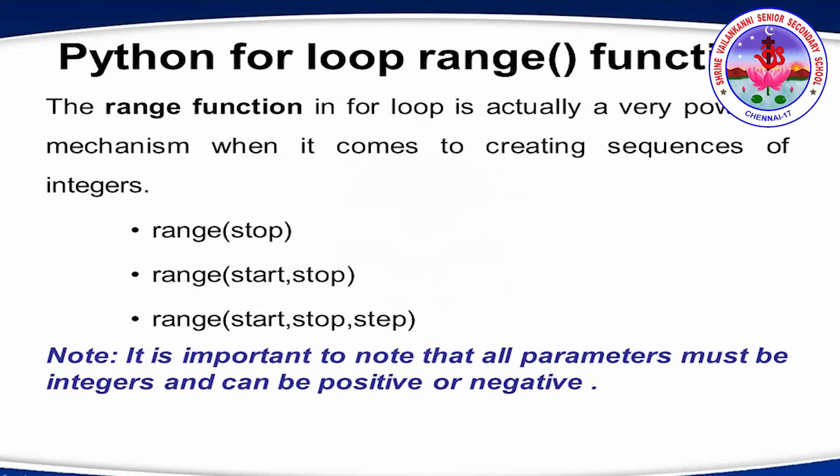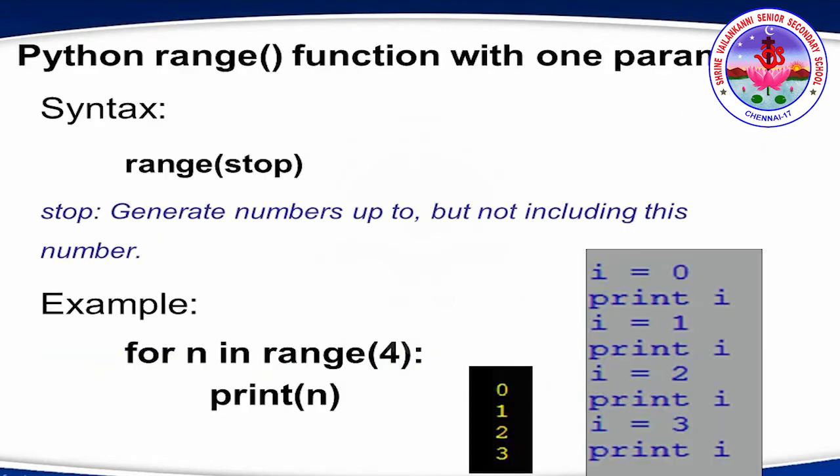No issues with that. So now the first range, syntax is range of stop. So stop will have an integer value. Stop generates numbers up to but not including this number. Say we have range of 5. So this last index will be 5 minus 1. That's what is being mentioned here. So let's see the example.